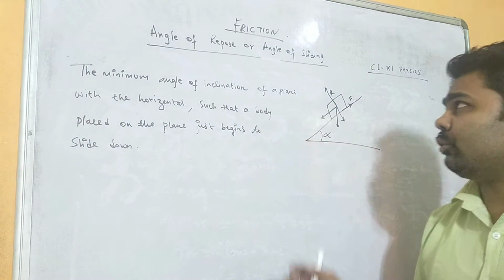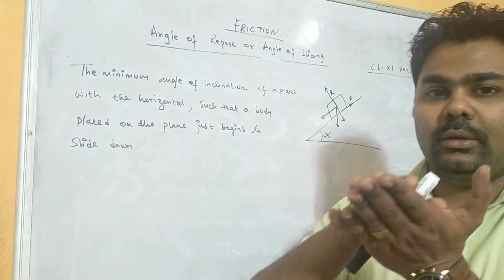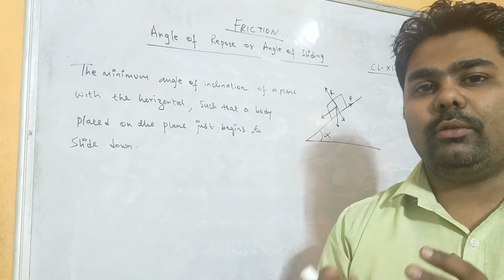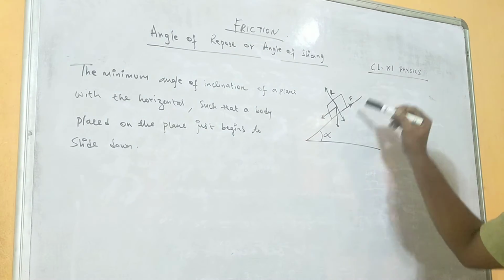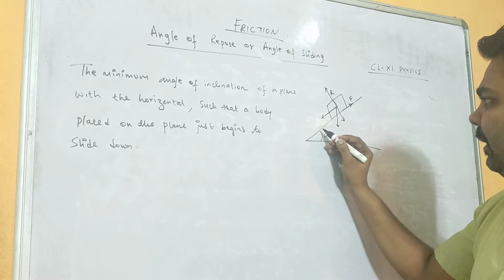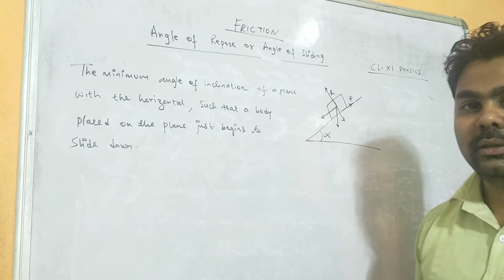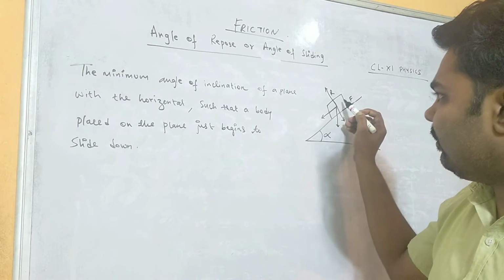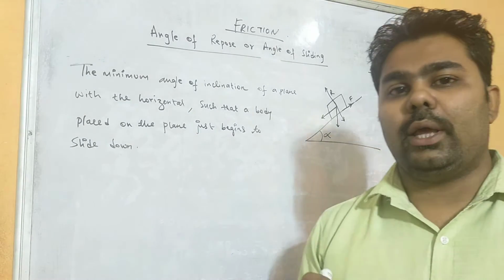So you see angle of repose or angle of sliding. In the friction chapter, when an object tries to move over the other body or tries to slide over the other body, a frictional force comes into play, right? So you see a block is being placed on an inclined plane. Now this angle that the inclined plane is making with the horizontal, let us consider it to be alpha. If at a minimum angle of inclination the body starts sliding down, then we call it angle of repose or angle of sliding.